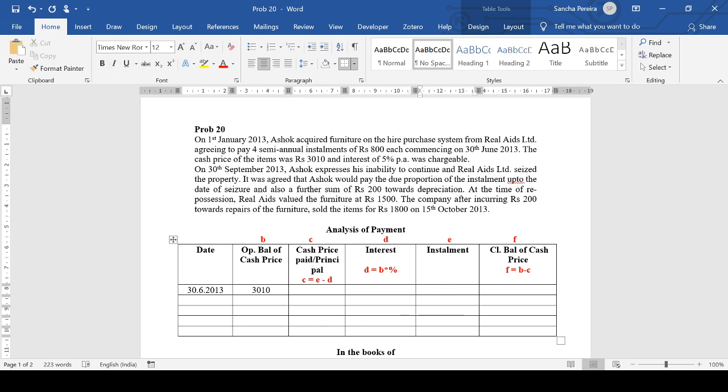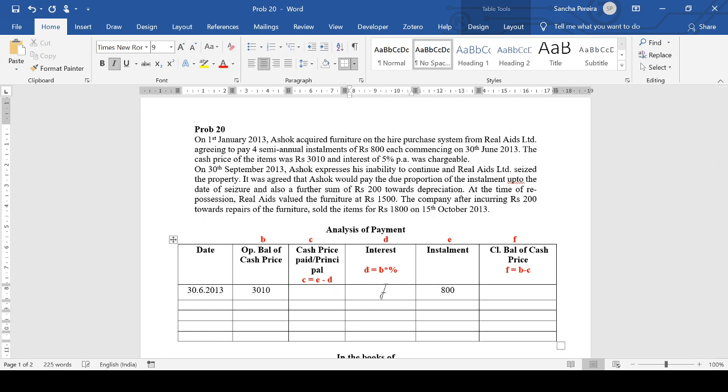We know that 800 is the installment which includes the interest. To calculate the interest, it will be 3010 into the rate of interest, 5%, into 6 by 12. Why 6 by 12? Because it's for a period of 6 months, and 5% is per annum.